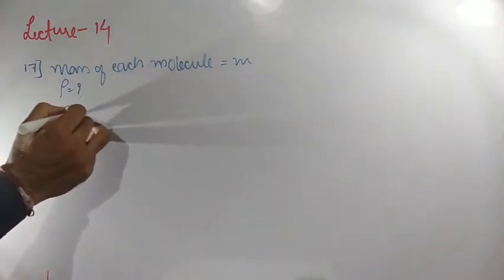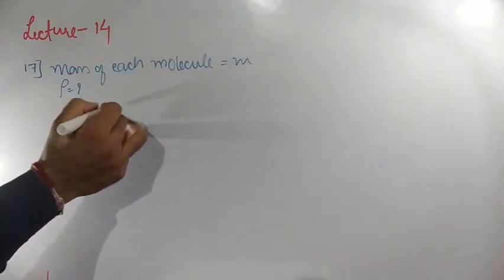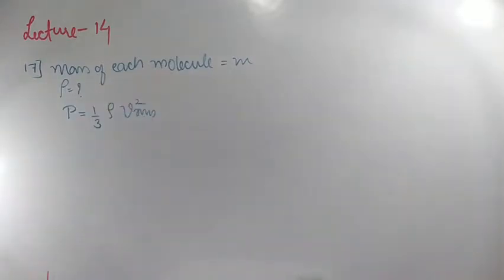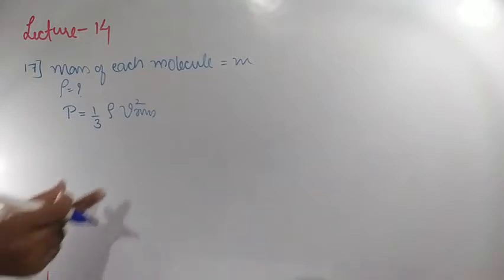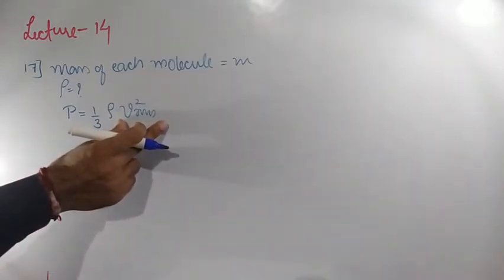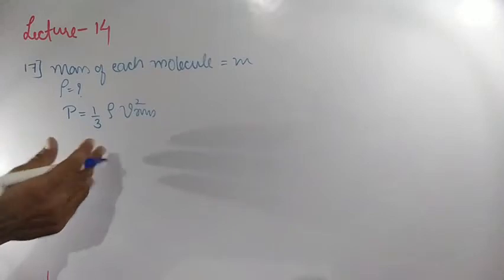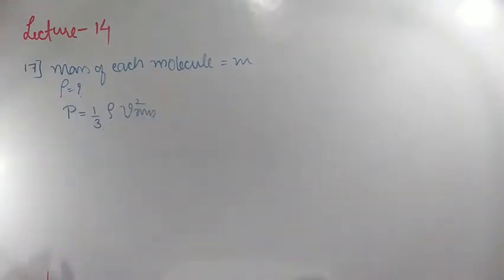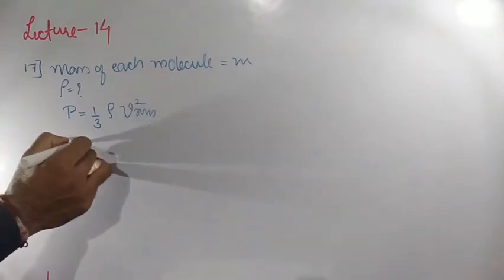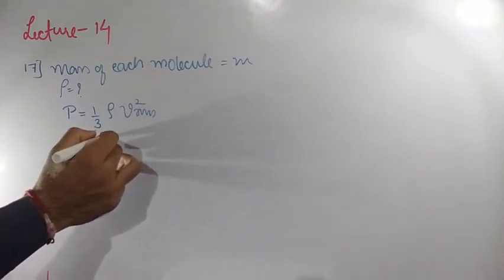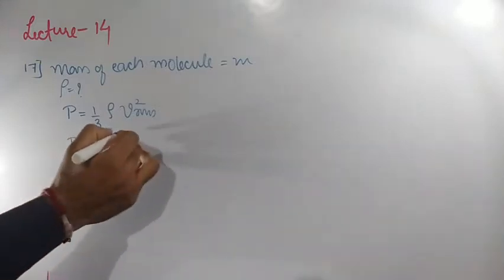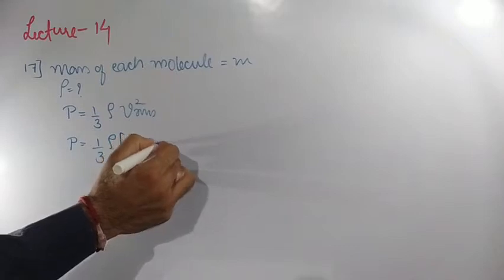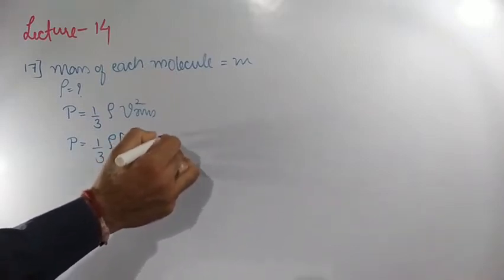Pressure equation: P is equal to 1 by 3 rho V RMS squared. Clear? Now we know the V RMS value. V RMS is nothing but root of 3RT divided by M. So I can write P is equal to 1 by 3 rho as it is, and in place of V RMS, I will write root of 3RT divided by M, this whole square.